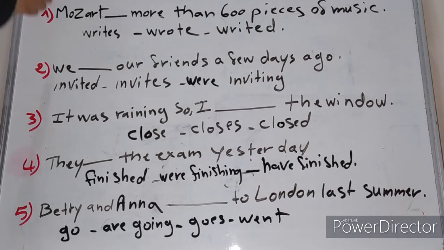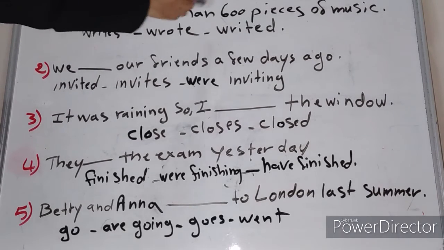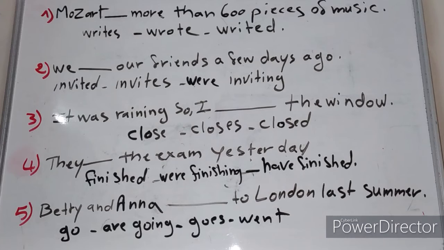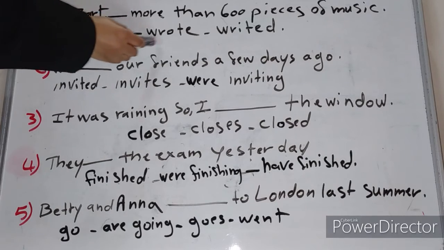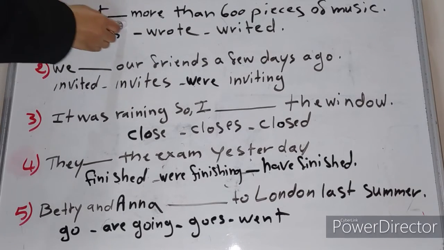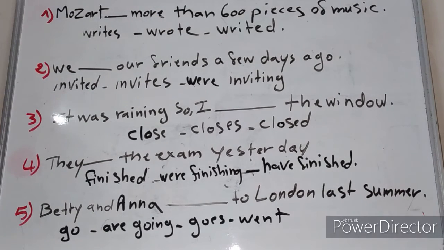Number one: Mozart blank more than 600 pieces of music. Mozart writes, or Mozart wrote, or Mozart writed? What is the right answer?